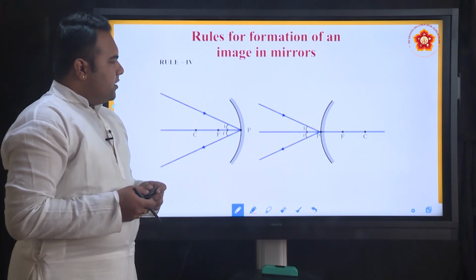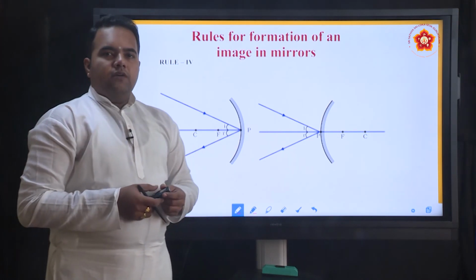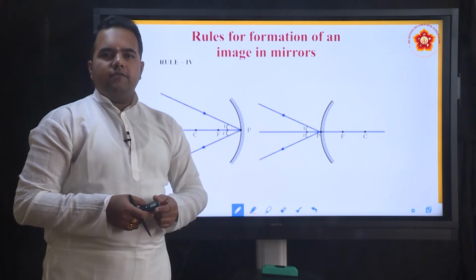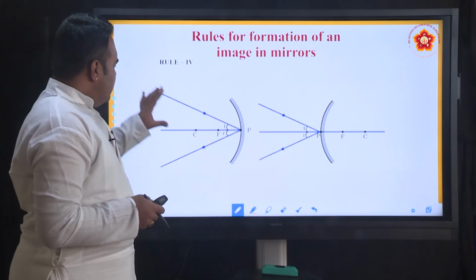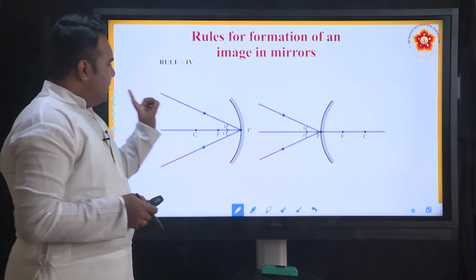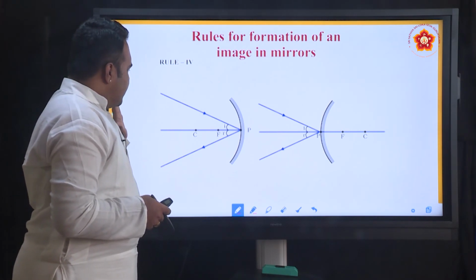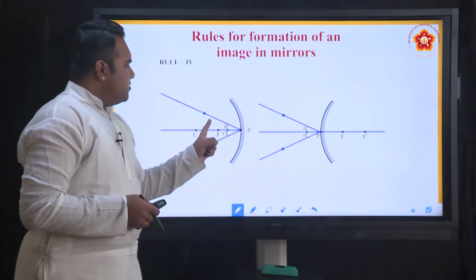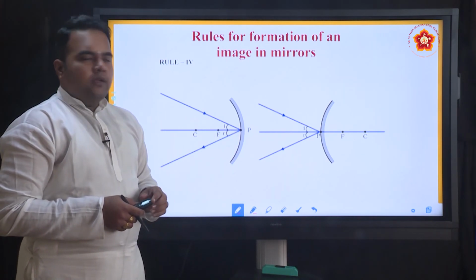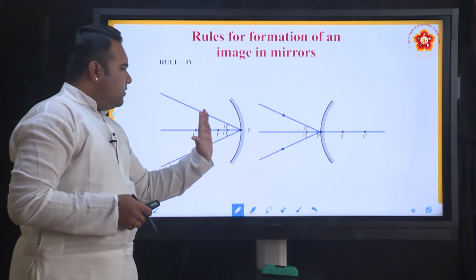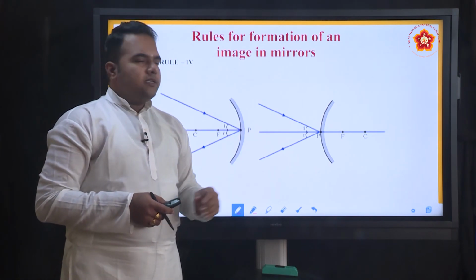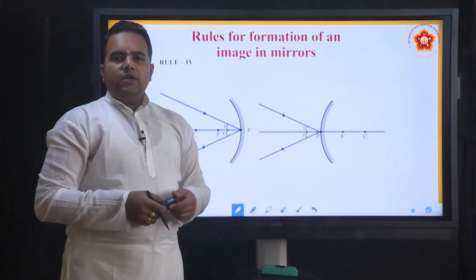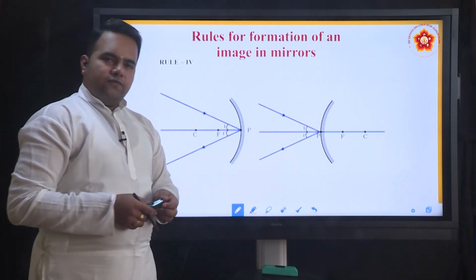These are important because whenever we want to see what kind of images are formed in a concave mirror and in a convex mirror, we need to place the object in front of the mirror, and as the object keeps moving closer to the mirror, we need to see where the image is forming, whether on the same side or on the other side, that is, whether it is a real image or a virtual image, and then talk about the characteristics of the image that is formed.